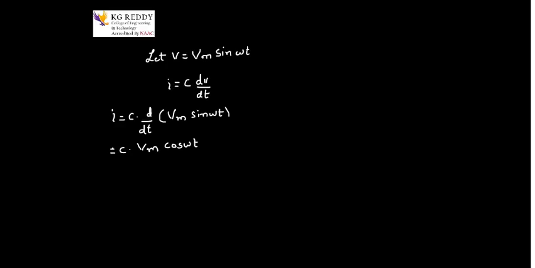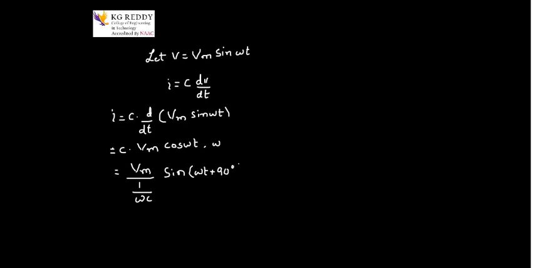Now if you multiply together, I will get omega as well. Now I will write this as Vm by omega C, that is, Vm by 1 by omega C. At the same time, cos omega t I will write as sin omega t plus 90 degrees.